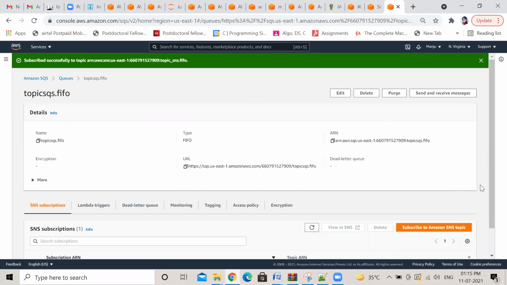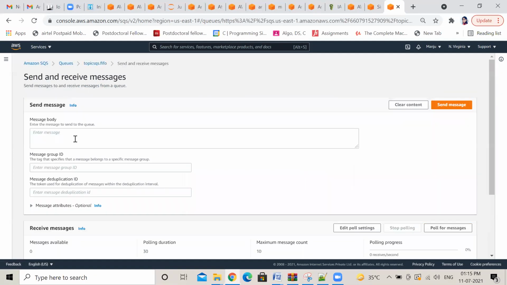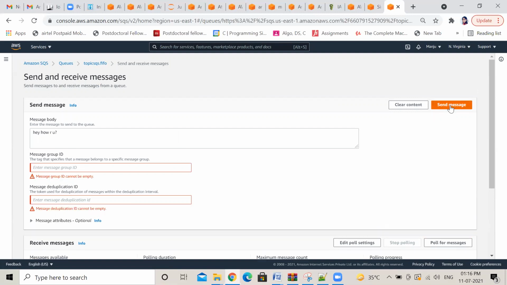Now send and receive message. Click on the top. You type a message here. You leave this message group ID. Check whether it is working or what. Send message. Okay, you add it.